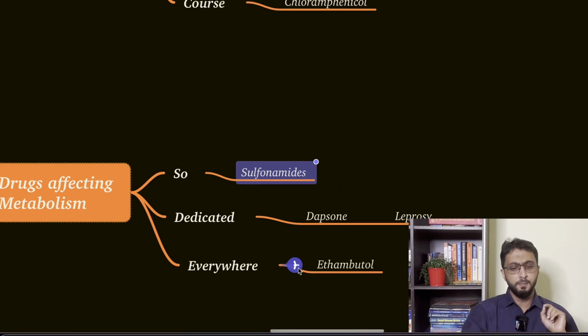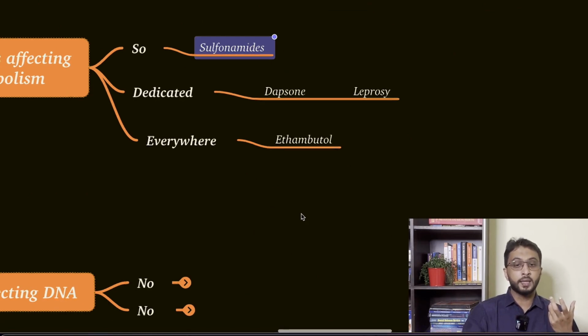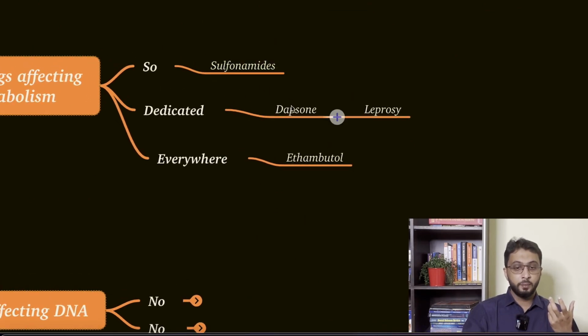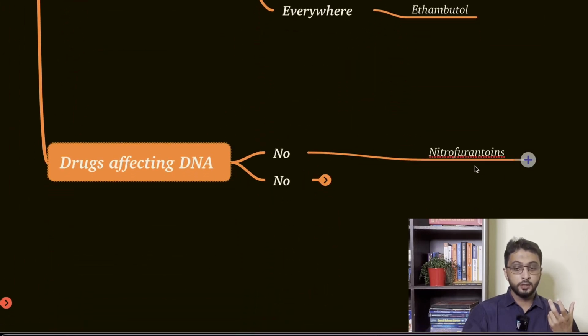Finally, very important, ethambutol, a drug which is used for tuberculosis. So sulfonamide, dapsone and ethambutol are bacteriostatic. Now it is drugs affecting DNA, that is nitrofurantoin, and one more, which is novobiocin. Okay, NN: nitrofurantoin, novobiocin.